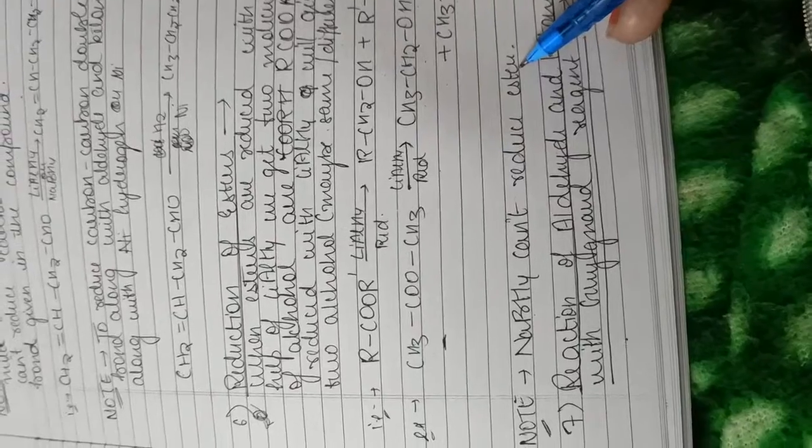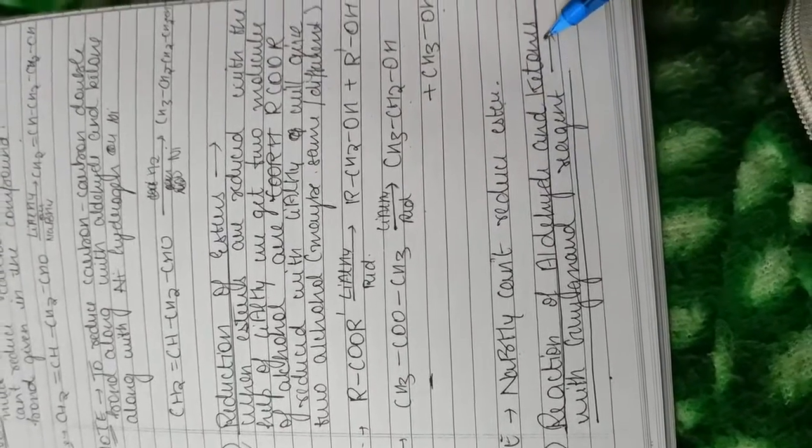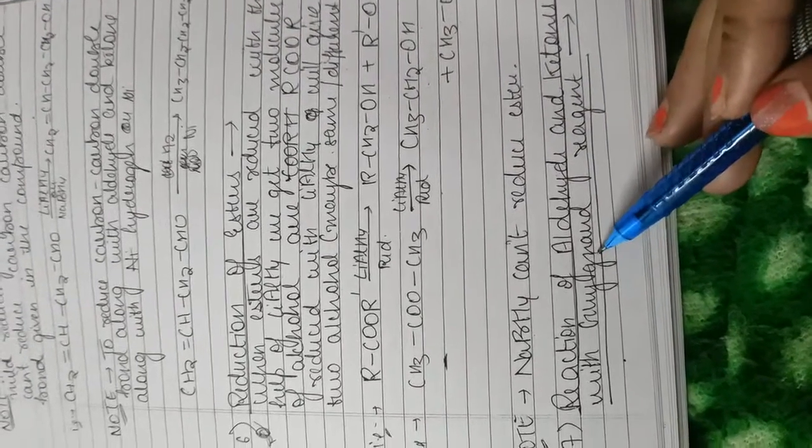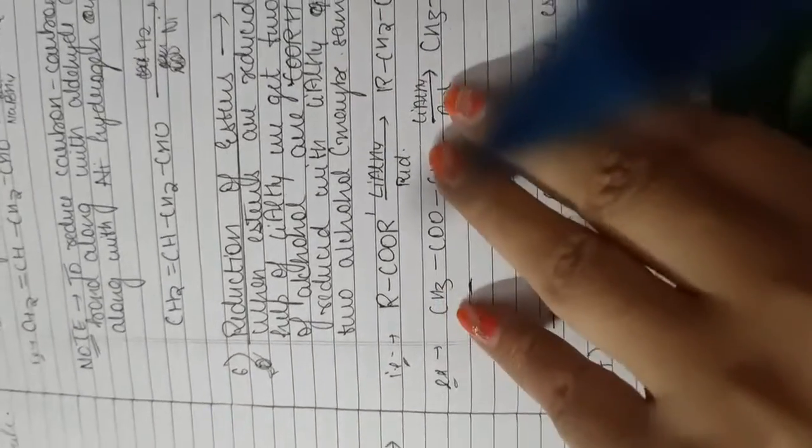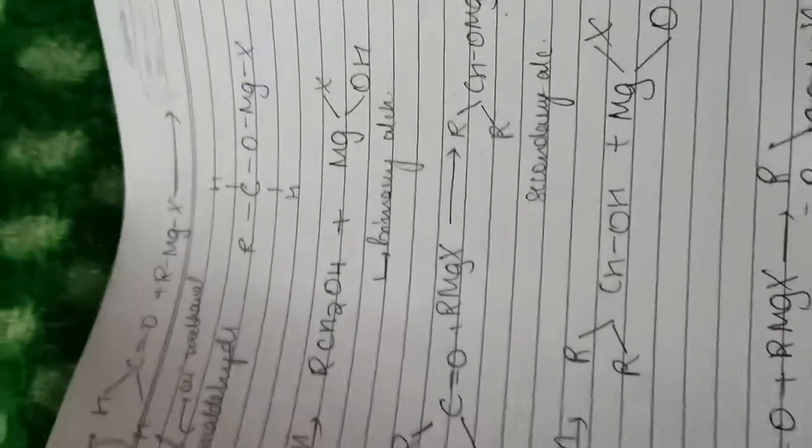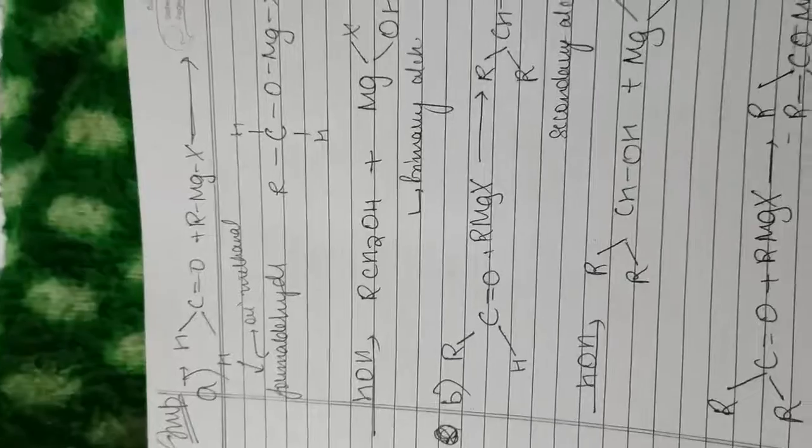Fine. Next is reaction of aldehydes and ketones with Grignard reagent.